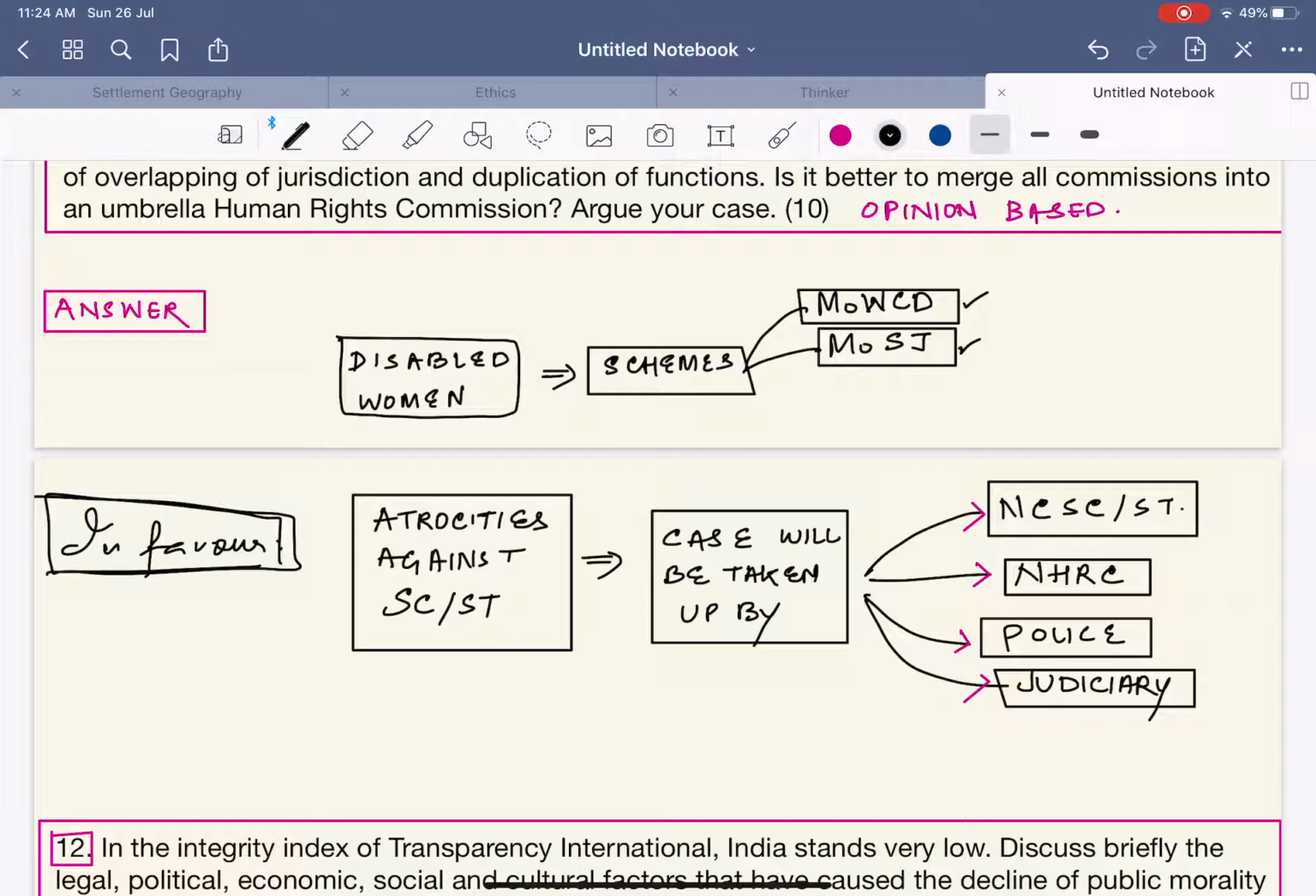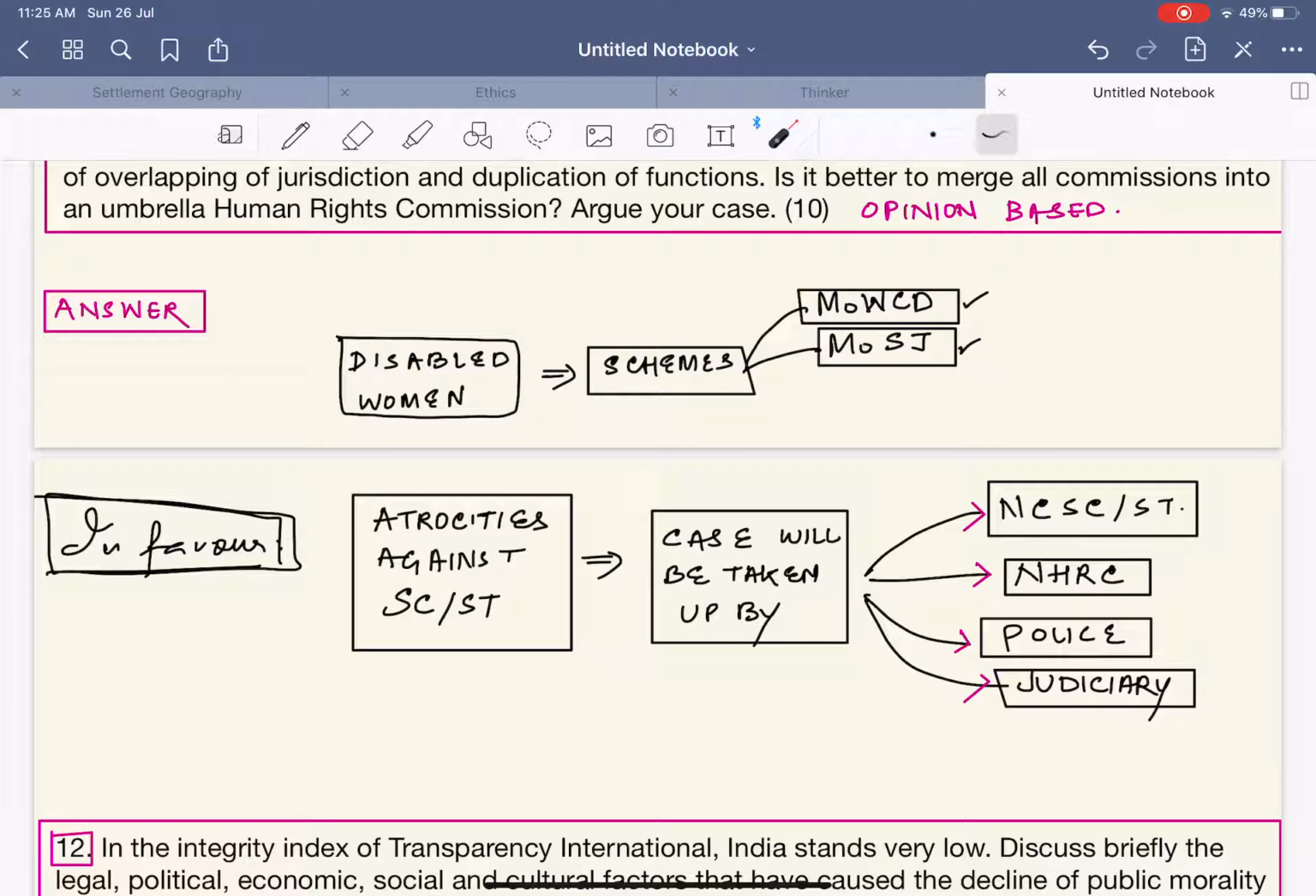Next, similarly, let us see that in case there are atrocities against a Scheduled Caste or a Scheduled Tribe, who will take up the case? The case would be taken up by the National Commission for Scheduled Castes or the National Commission for Scheduled Tribes. Secondly, the case can also be taken up by the NHRC, the National Human Rights Commission. Again, the case will be taken up by the police. Again, the case will be taken up by the judiciary. Who will provide the justice remains a question, and how will they provide the justice?